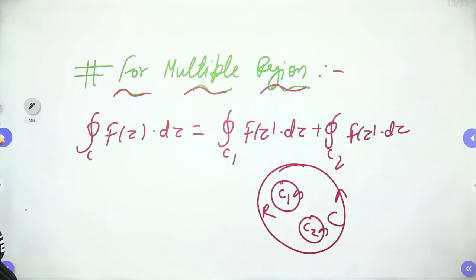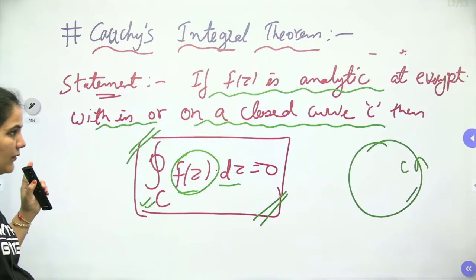Let me show you the approach with the help of an example.